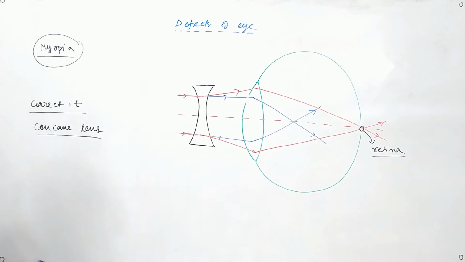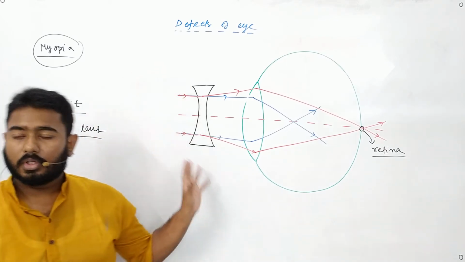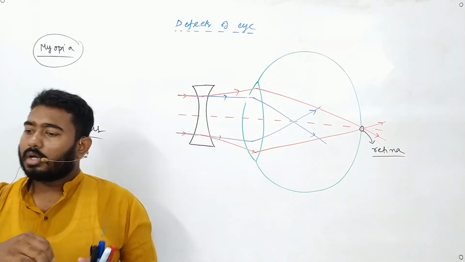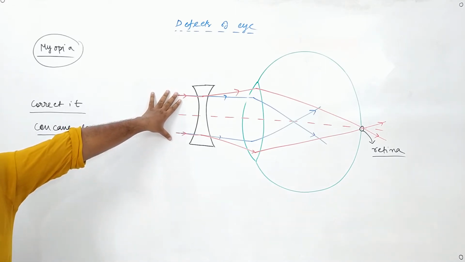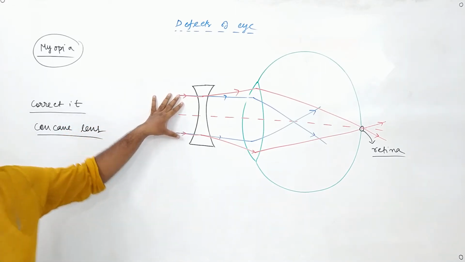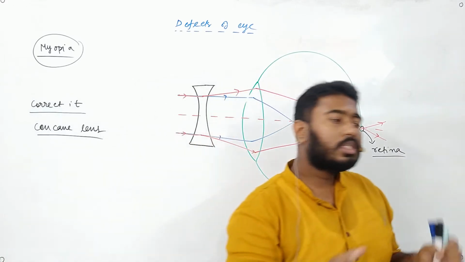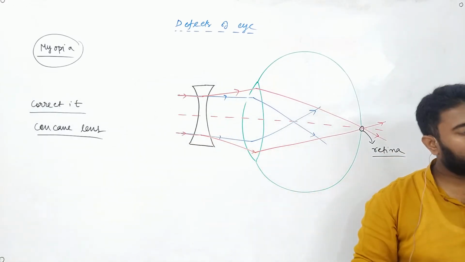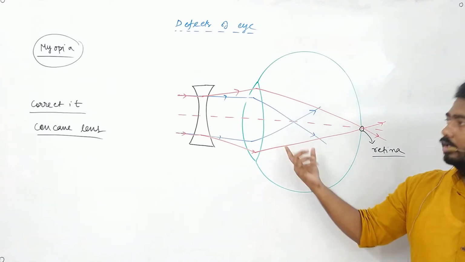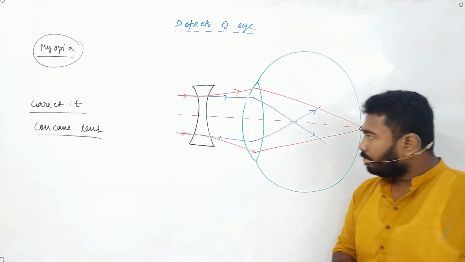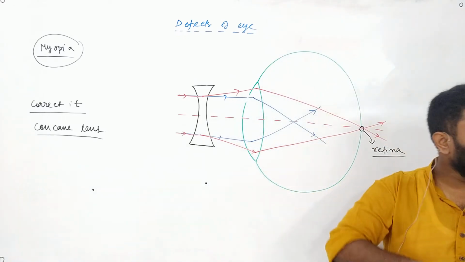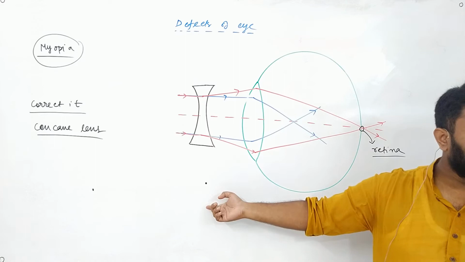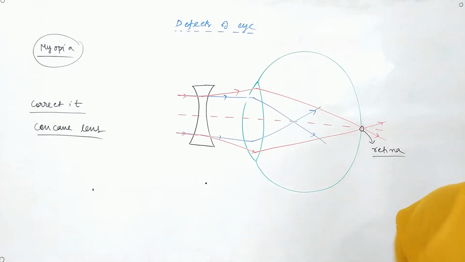Is that clear? Okay, now if I ask you a question that a person is suffering from myopia, and suppose I don't want the person to use a spectacle, because spectacles will be having lens, right? Your spectacle has lens, her spectacle has lens. So I don't want the person to use a spectacle. Now without using the spectacle, will the person be able to see an object near his eye or an object far away from his eye? Which will be better for him to see in the naked eye? Near his eye.